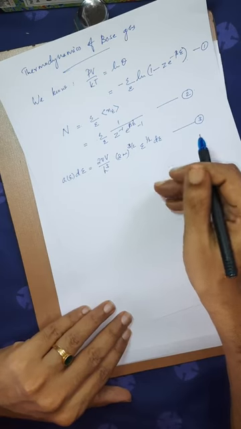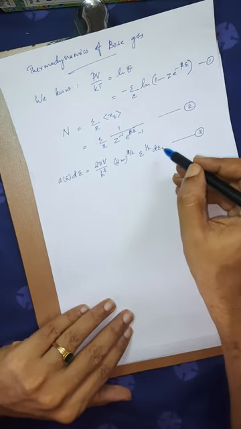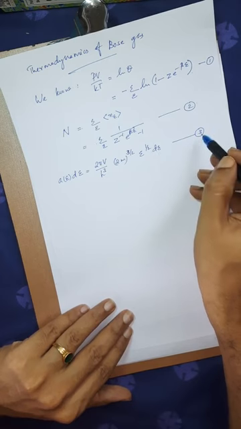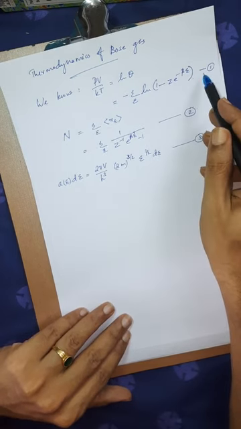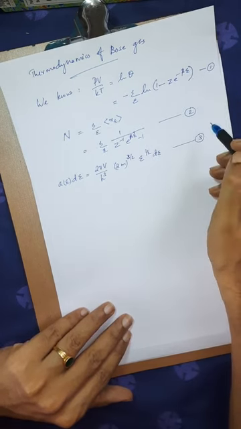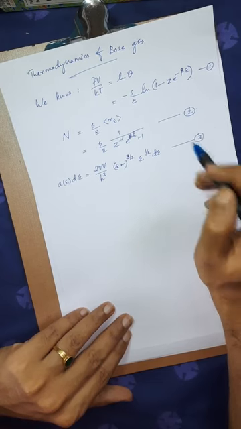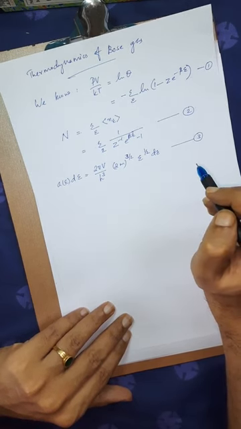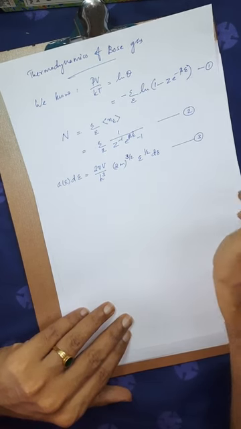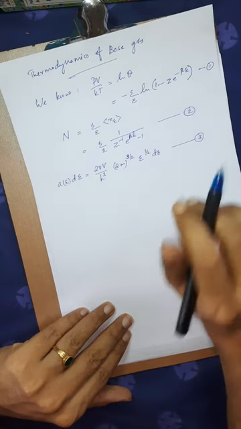Okay, so what we are going to do? We will substitute equation 3 into equation 1, and we will convert to the integral, and we will also add an additional term, a second term, to account for E is equal to 0.